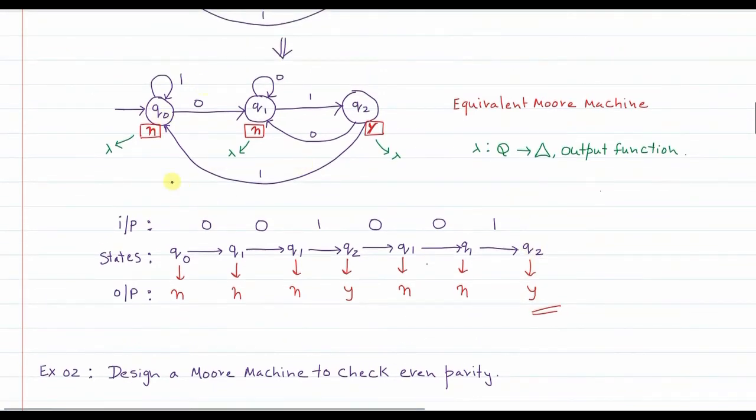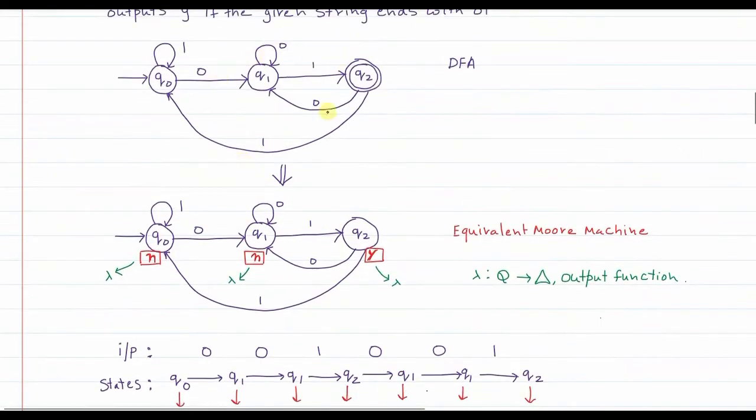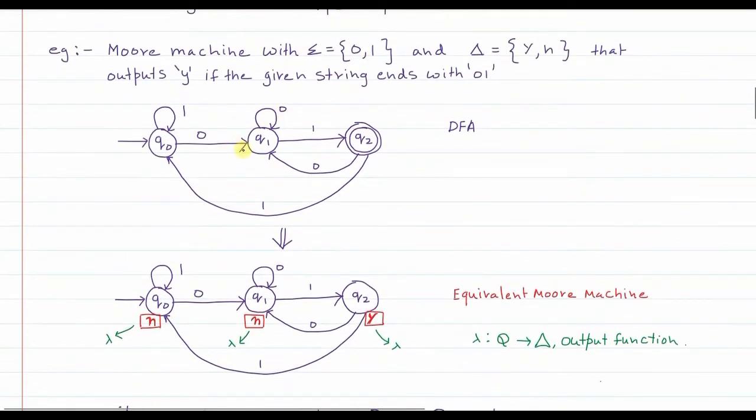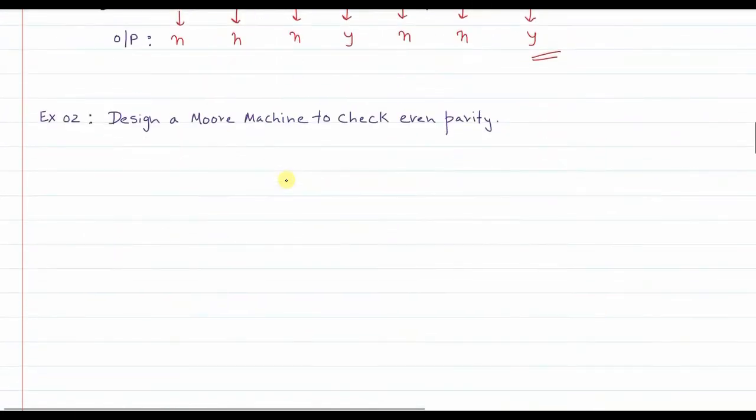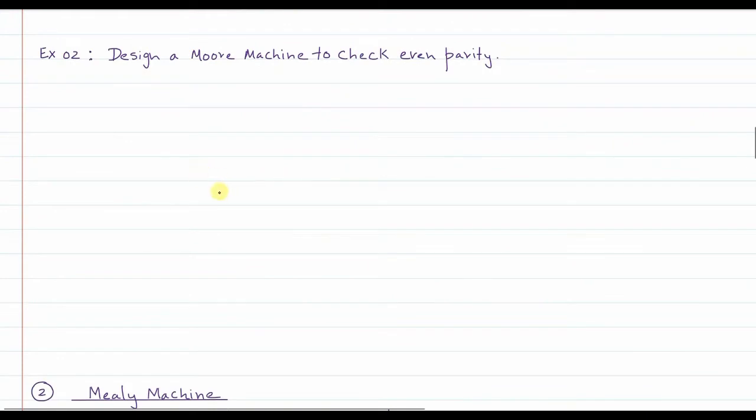So this is how you can design a Moore machine for acceptor kind of problems. I have taken a problem here that was an acceptor problem. We had to only check whether the given string is accepted or rejected. Fine. Now let us go for a different kind of problem.